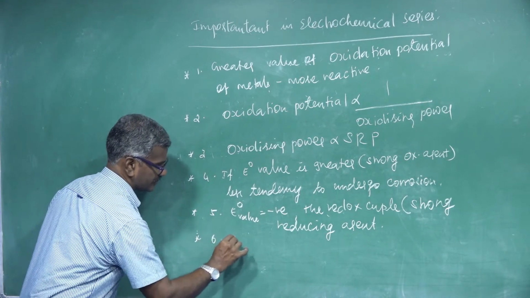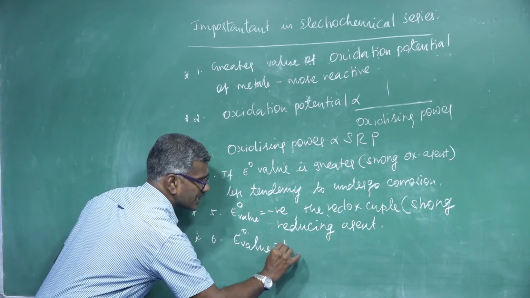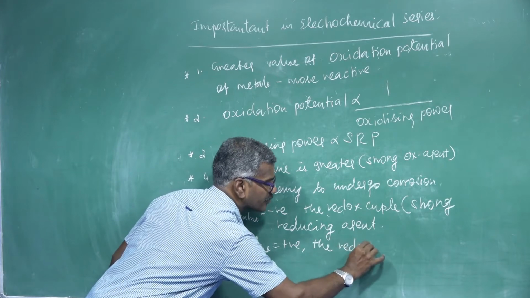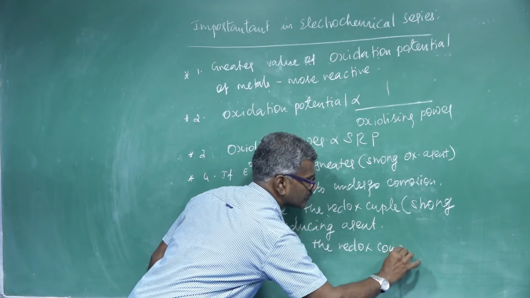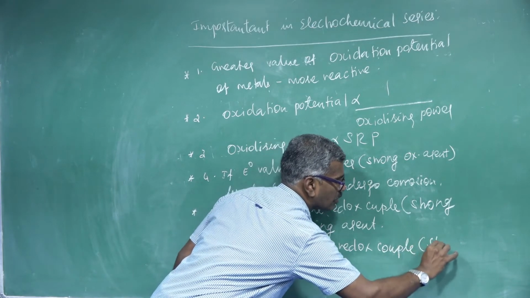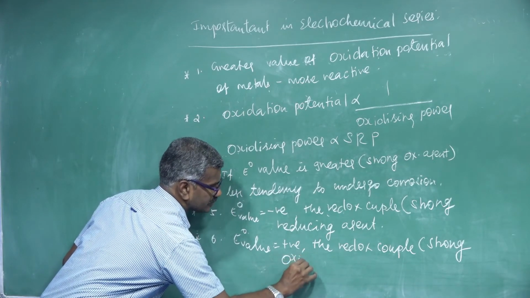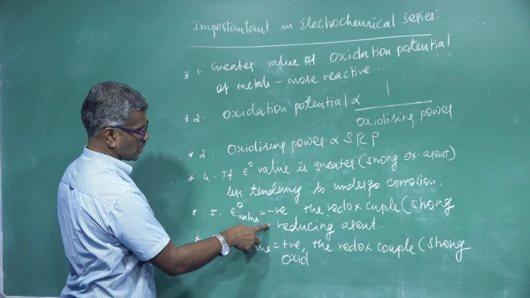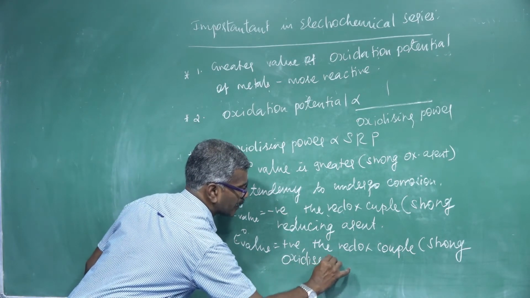Point number 6. If E naught value is positive, the redox couple is a strong oxidizing agent. The negative one is a strong reducing agent, and positive means strong oxidizing agent.